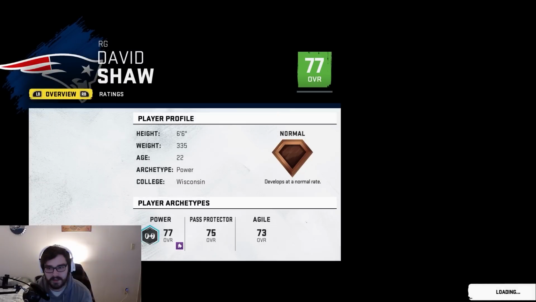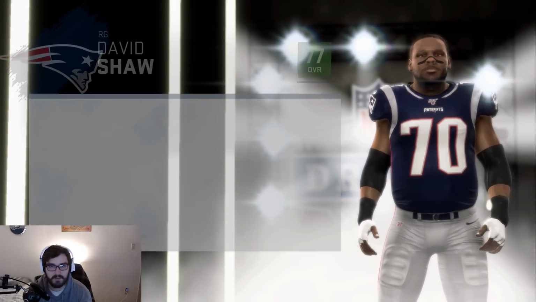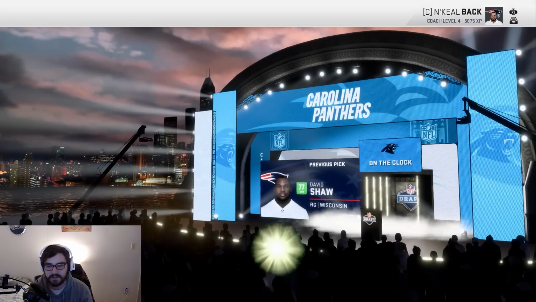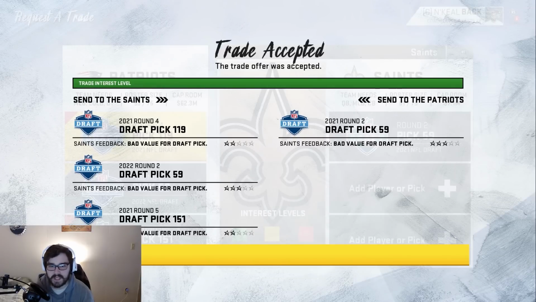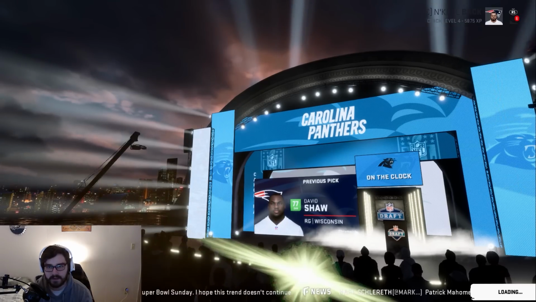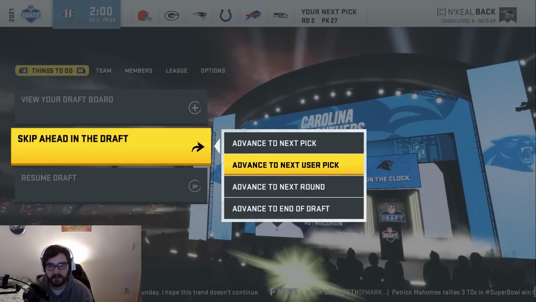He probably has normal development, and he does, but he's a 77 ranked at number 6. He's going to start somewhere on the offensive line, and I'm going to try to work on a trade up right now here, probably with the Panthers. Okay, I finally got a trade to go through. I'm giving the Saints a 4th rounder this year, a 5th rounder this year, and a 2nd rounder next year for the 59th overall pick. Both of the players I want should still be available at this point.